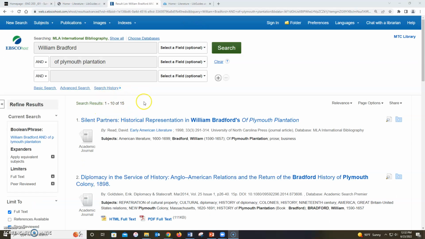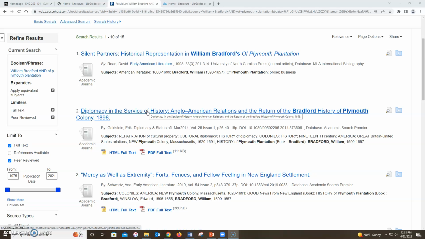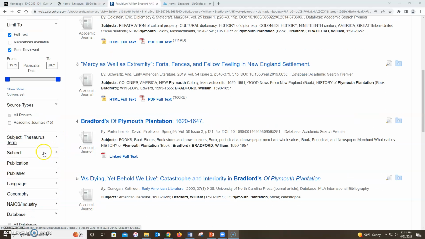We find about 15 academic journal articles on Bradford's Of Plymouth Plantation. If you forgot to limit to full text or peer-reviewed before hitting search, you may do so afterwards by clicking on the limiters on the left-hand side. There are other limiters, such as source type and the subject terms, that you may use to further refine your search.